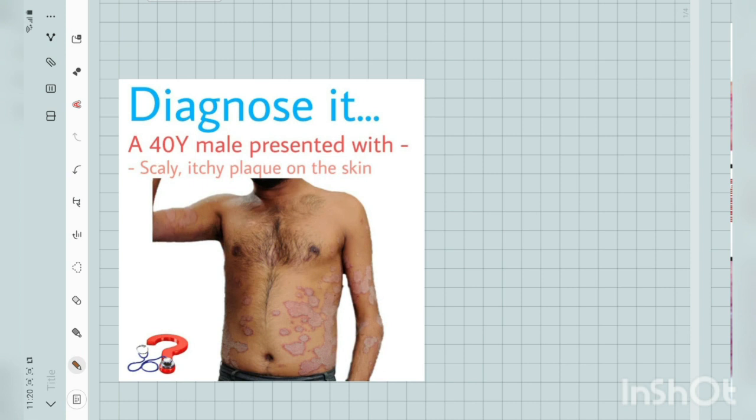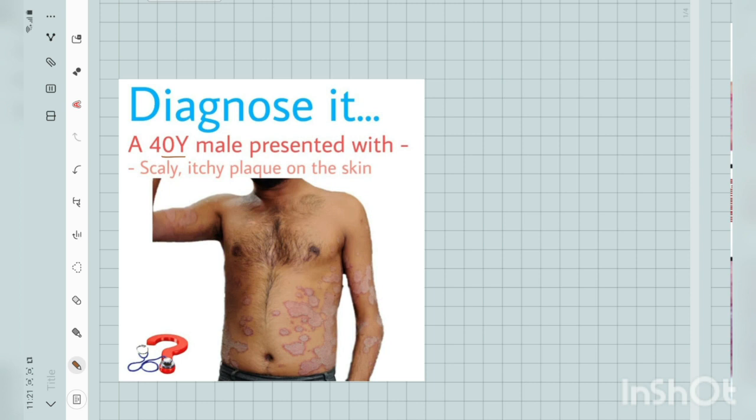So today we have a quite common case that we usually see in our dermatology OPD. You can see here is a 40-year-old male who presented with this kind of itchy and scaly patches all over his body, and more on the extensor areas as well as on the trunk of the body. Now let's try to make the diagnosis.